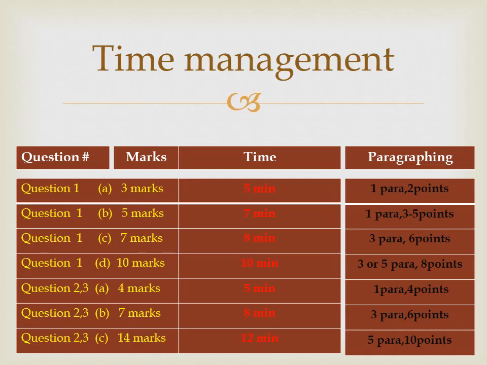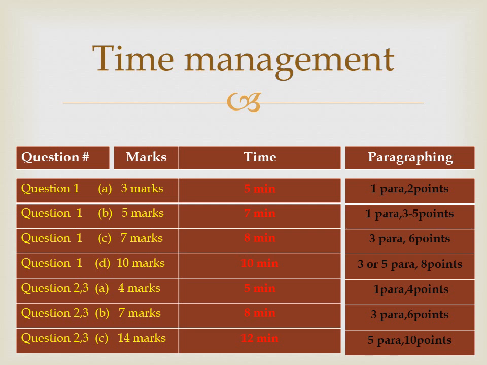Time management is really important for your history paper. So I have mentioned here some appropriate timing which would help you to complete your paper accordingly. You should not spend more than 5 minutes on compulsory question part A, which is of 3 marks. You should not spend more than 7 minutes on compulsory question part B, 5 marks. You should not spend more than 8 minutes on compulsory question part C, which is of 7 marks, and not more than 10 minutes for the 10 mark question of compulsory part D.